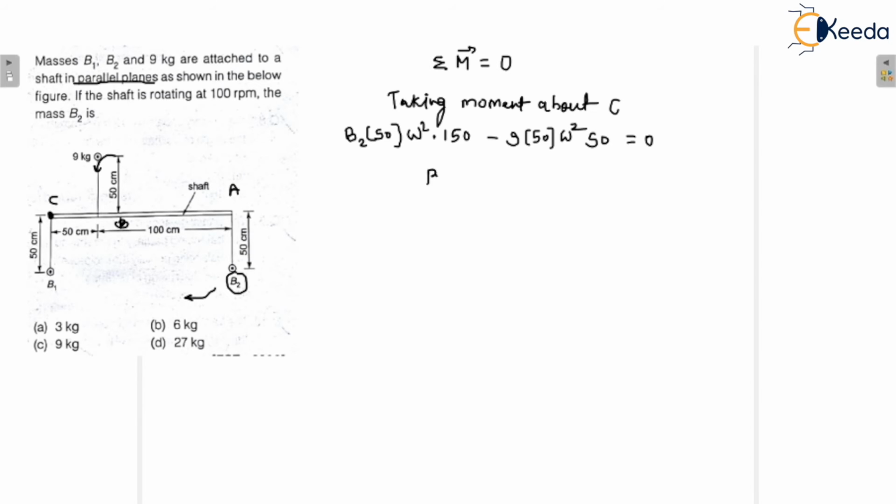You just have to calculate this and you will get the value of B2. So you get 9 into 50 upon 50 into 150. This would cancel out and this would cancel out, and finally you will get the B2 value equal to 3 kilogram. So that is the final answer.